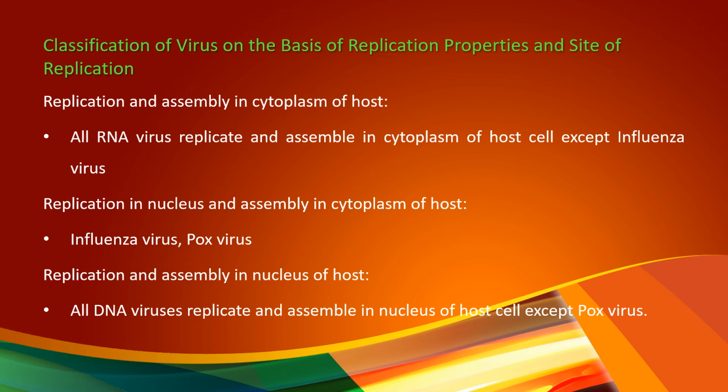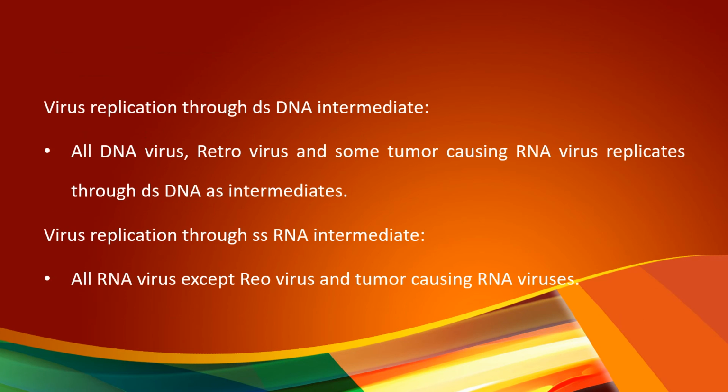The next one is replication and assembly in the nucleus of the host. All the DNA viruses replicate and assemble in the nucleus of the host cell except pox virus. Virus replication through double-stranded DNA intermediate. Example, retrovirus and some tumor causing viruses are included in this group. Here, the double-stranded DNA will act as an intermediate.